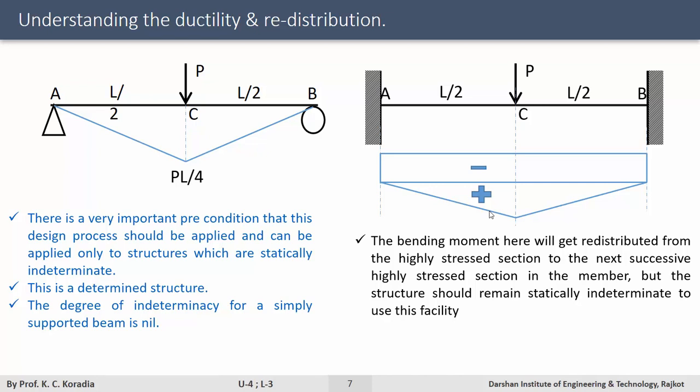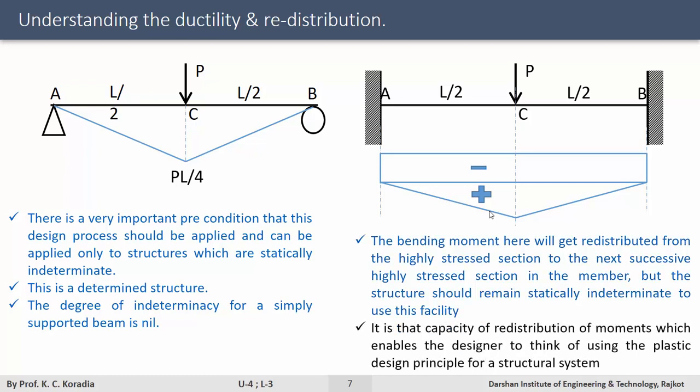But the structure should remain statically indeterminate to use this facility. We will talk about this slightly later in plastic design in detail. So here is only a hint. It is the capacity of redistribution of the moments which enables the designer to think of using the plastic